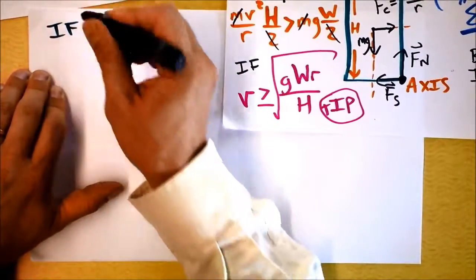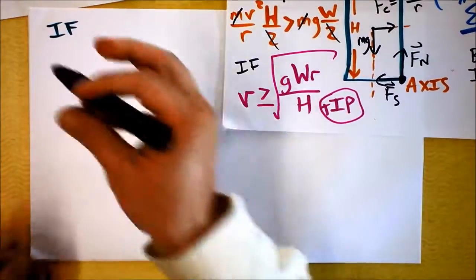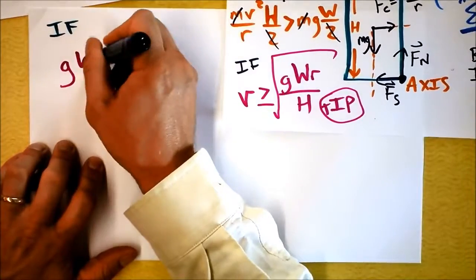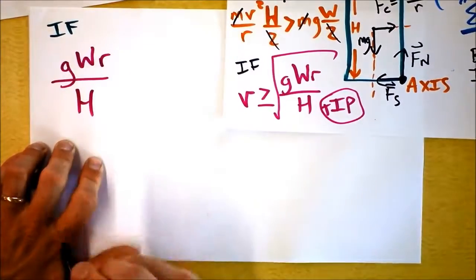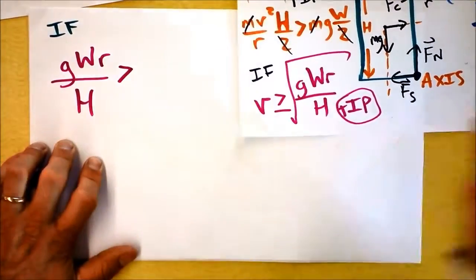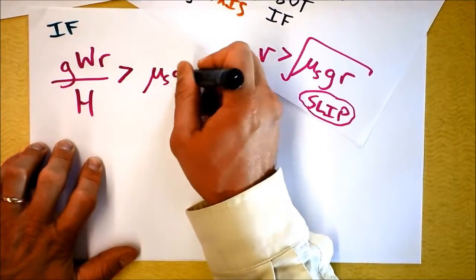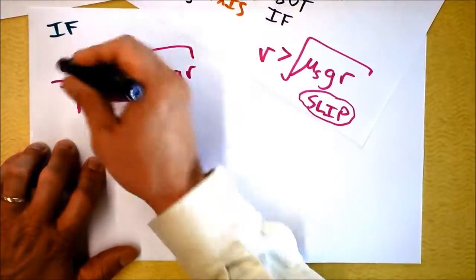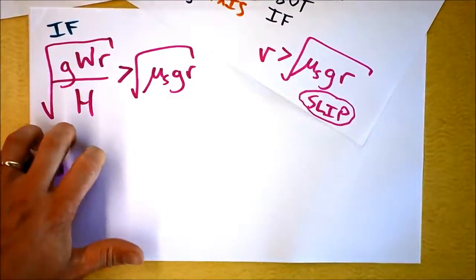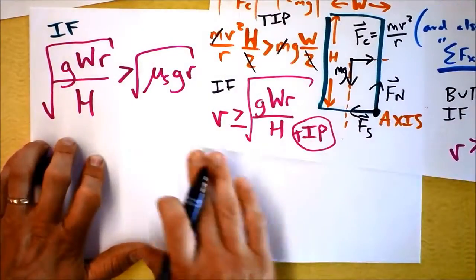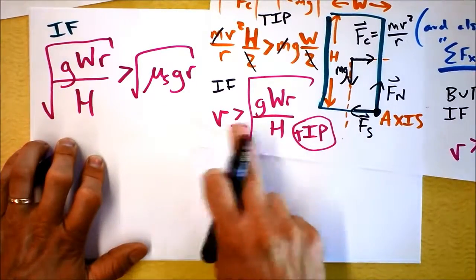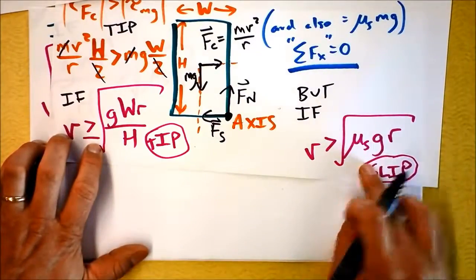If gwr over capital H is greater than, here's this other term, mu sub s times g times r, both of these are underneath square roots, then what did we say? If this one is bigger, then this condition will never be met without this condition also being met.